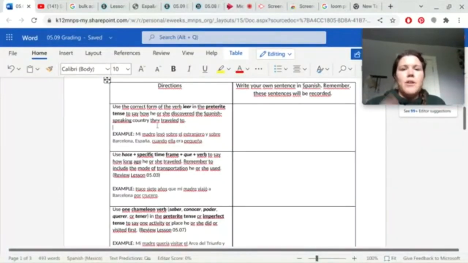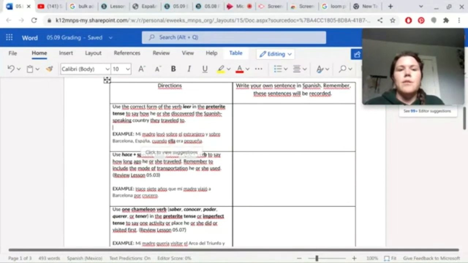So what you can do is talk about whatever family member you're talking about. You might say mi madre, my mother. You might say mi padre, mi hermano, whatever family member you want to give the information about and base your story around.